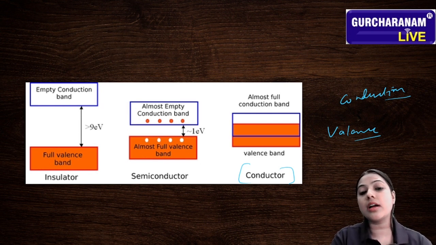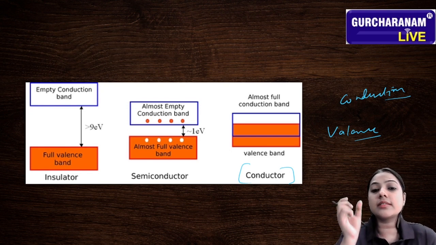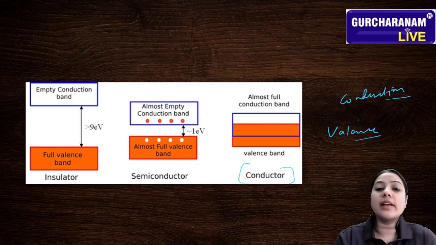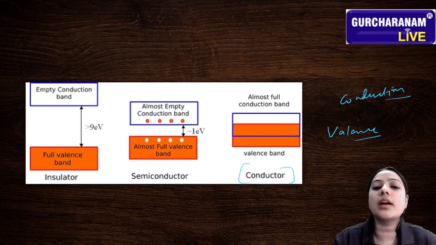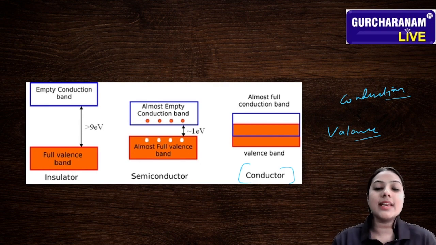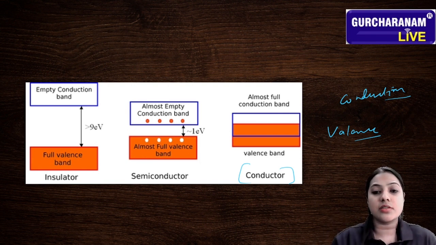And if we are talking about a semiconductor, the gap between the valence band and the conduction band is not so large, but there is a gap. So the electrons present in the valence band can jump, not all the electrons, but some electrons jump to the conduction band, and they conduct electricity. There is a chance to conduct electricity. But if we are talking about insulators, there is no chance to conduct electricity because the gap between them is very, very much larger.